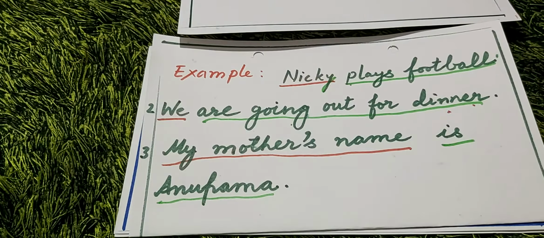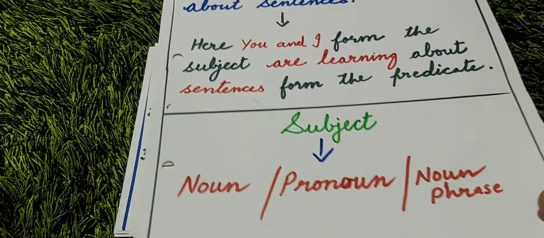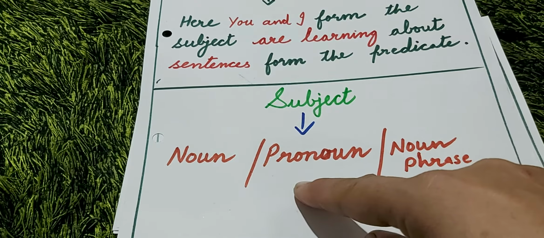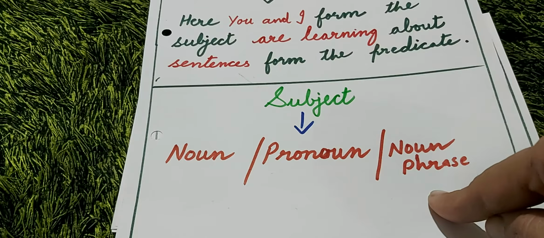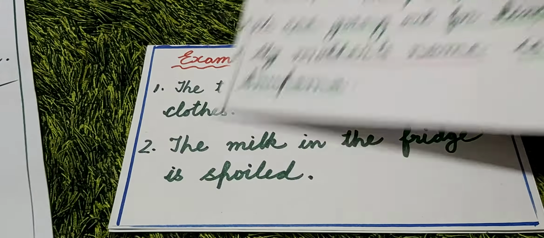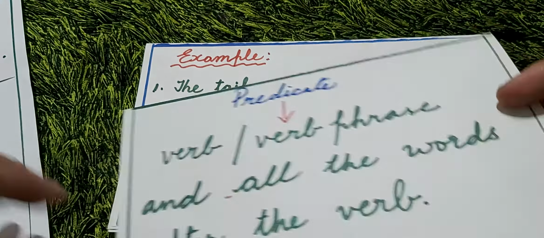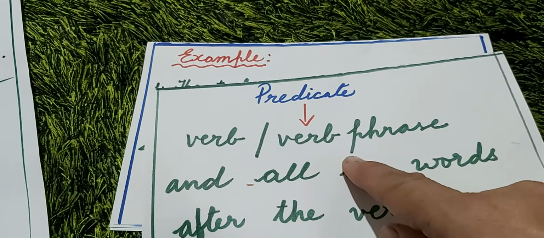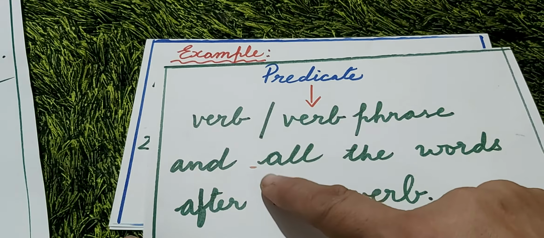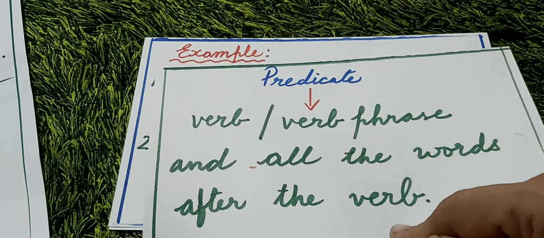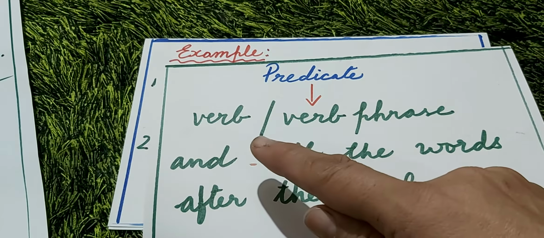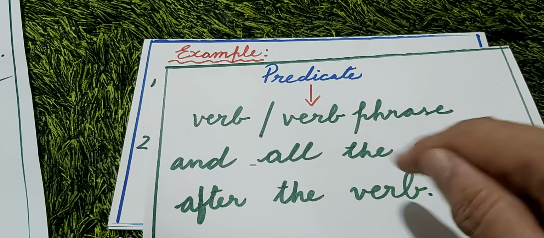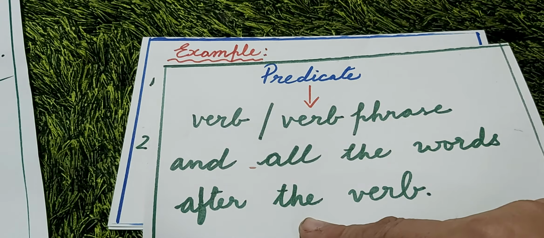So children, just now I told you a subject has either a noun or pronoun or noun phrase. In the same way, a predicate has a verb or verb phrase and all the words after the verb.